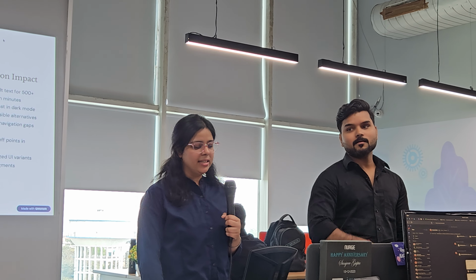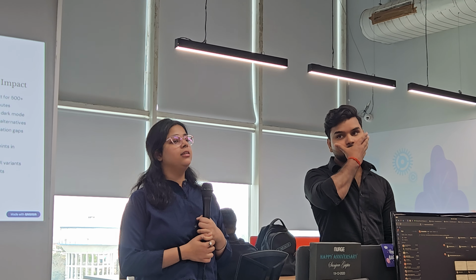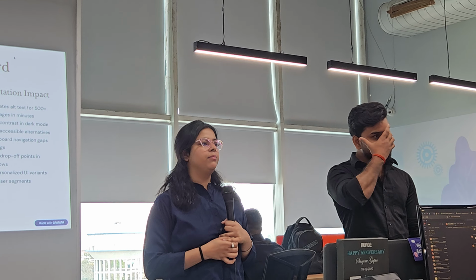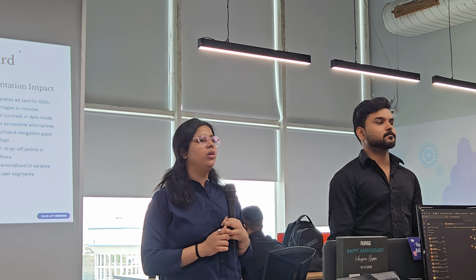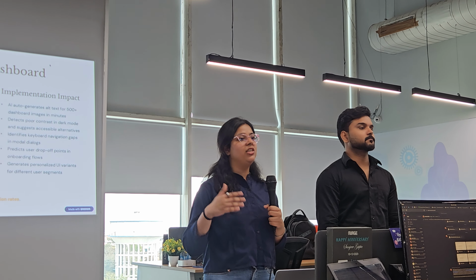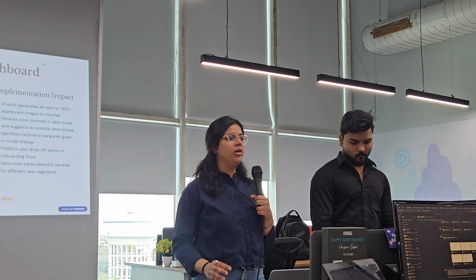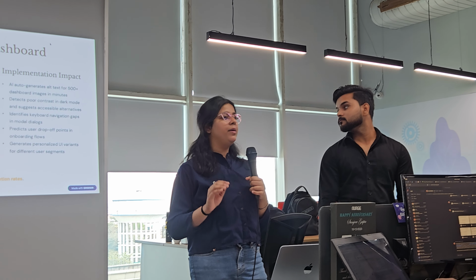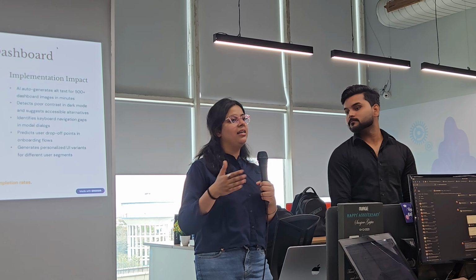Now the second is poor contrast. There are multiple themes in our project: dark mode, light mode. In dark mode, sometimes we add the dark mode, but the text does not match the background. So AI helps us add a better contrast between the text and the background.